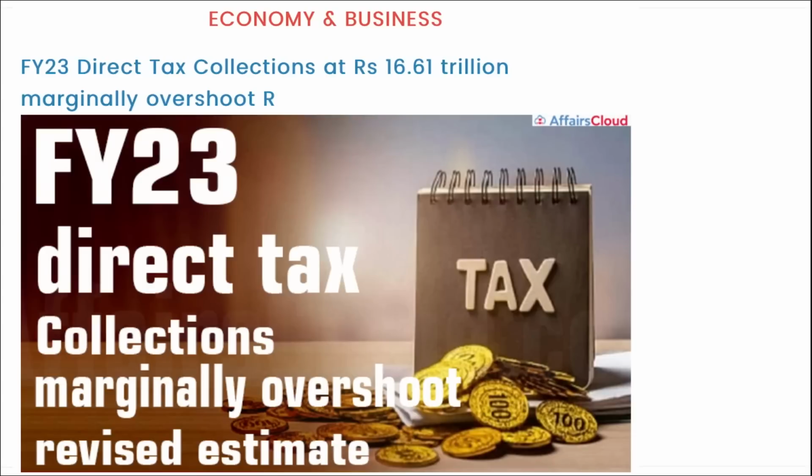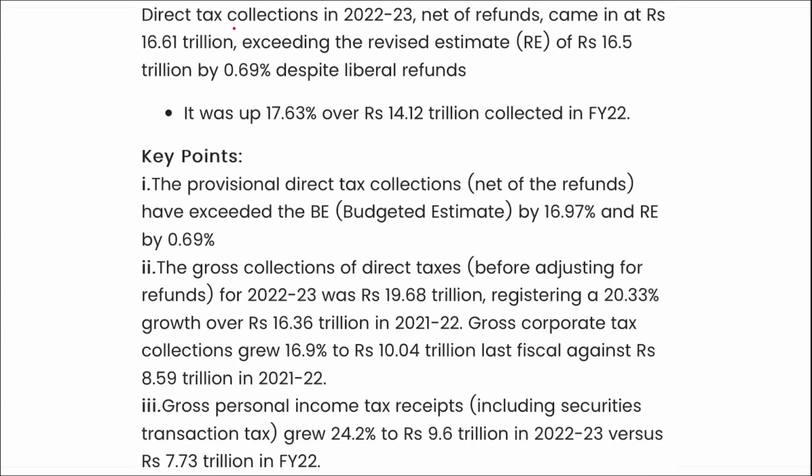Next is for economy and business. For fiscal year 23, direct tax collection at 16.61 trillion rupees, marginally overshoots. Right, if we talk about this, the direct tax collections in 22-23, net of refunds, came at rupees 16.61 trillion, exceeding the revised estimate of 16.5 trillion by 0.69% despite the liberal refunds.